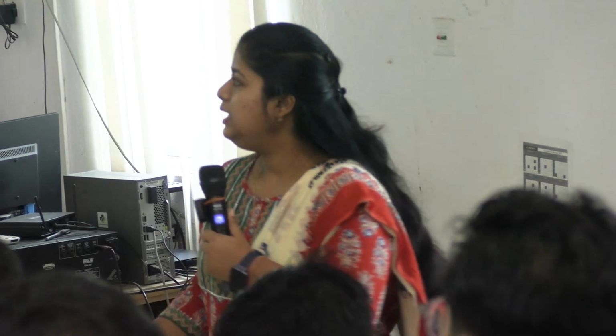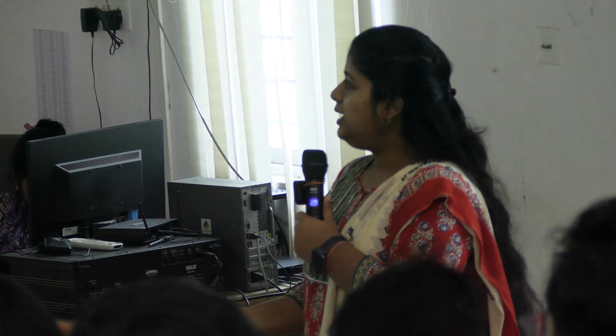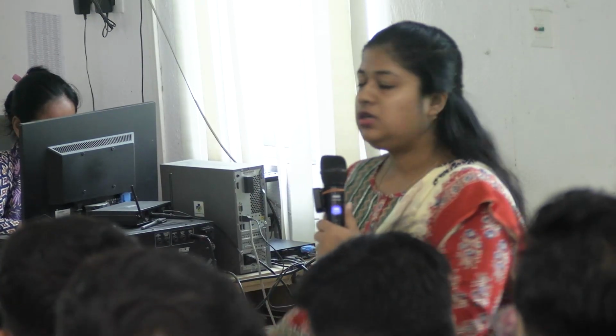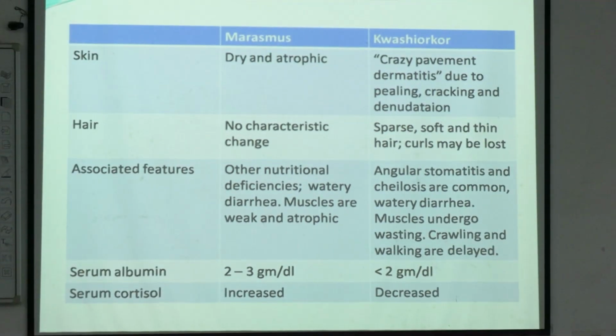Associated features: there may be watery diarrhea and other nutritional deficiencies leading to weak and atrophic muscles in case of marasmus. Associated features for kwashiorkor: there will be repeated infections like angular stomatitis and cheilosis, and watery diarrhea can also be there.